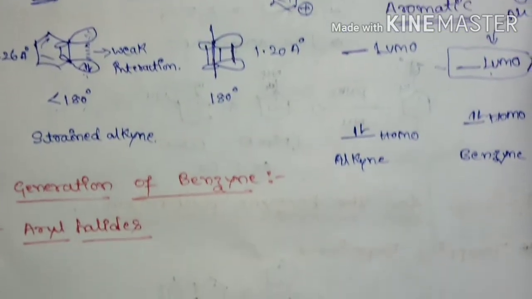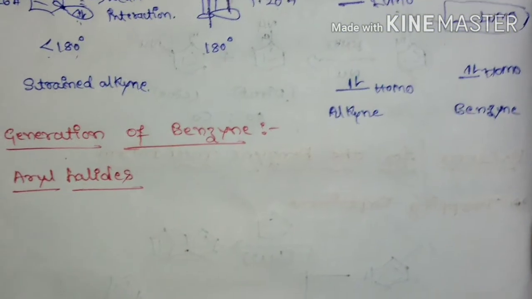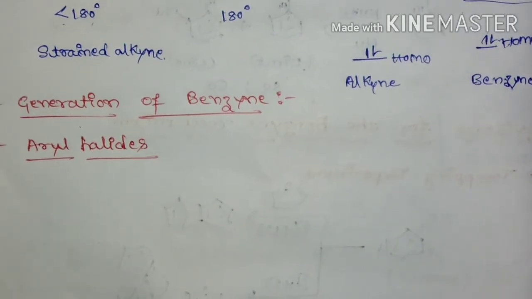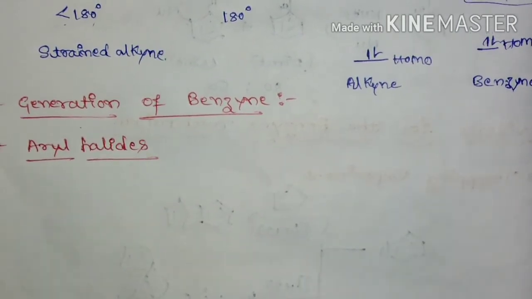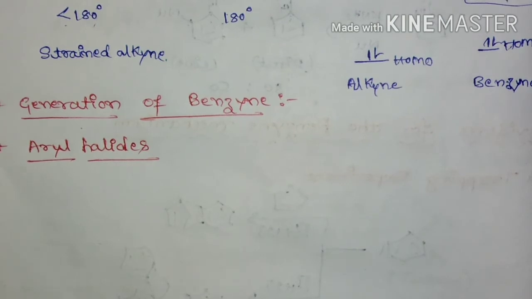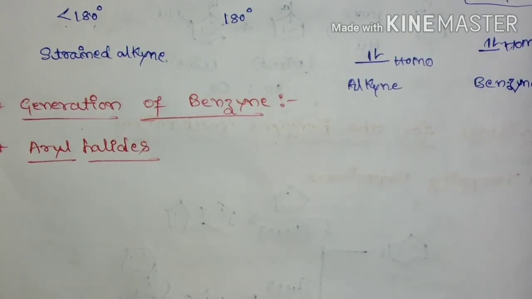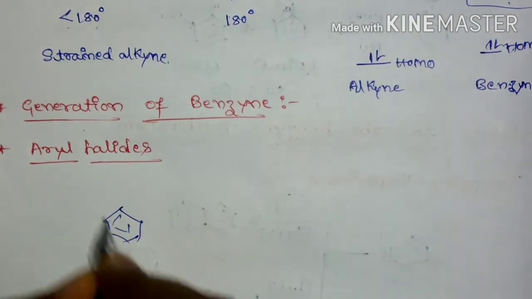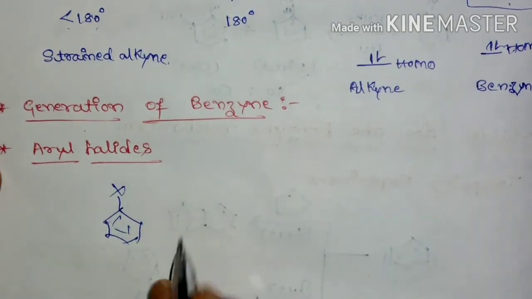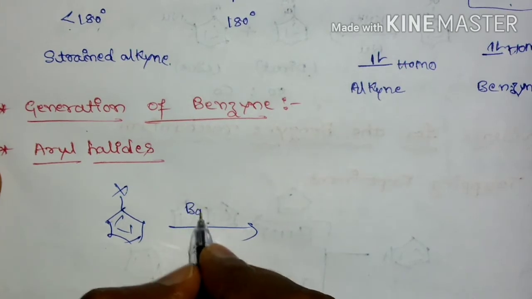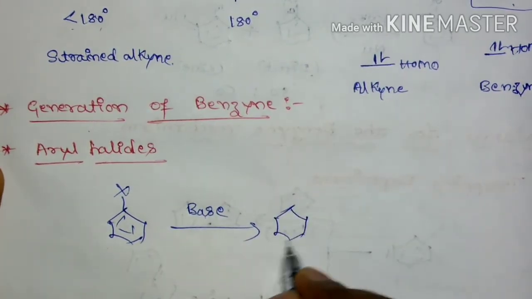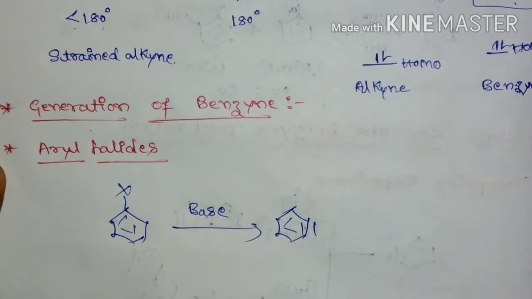So next, if you come to the generation of benzyne. Since this is also a reactive intermediate, and as I already mentioned it is generated in situ. So first and foremost method is by reaction with aryl halides. So an aryl halide, if it is treated with a strong base, then there will be formation of arine.